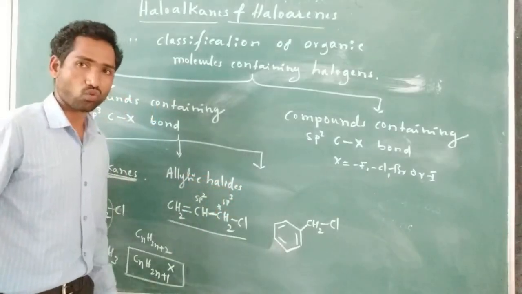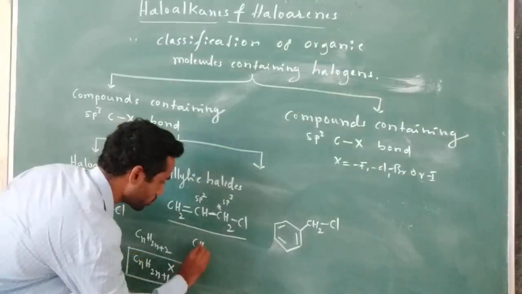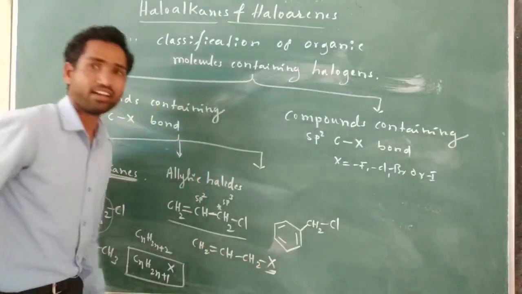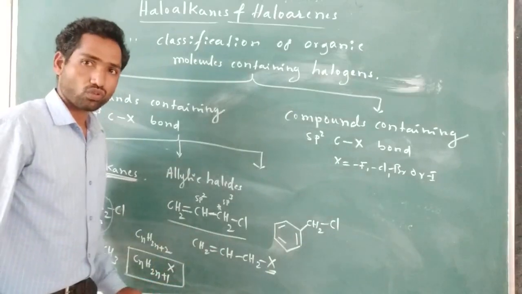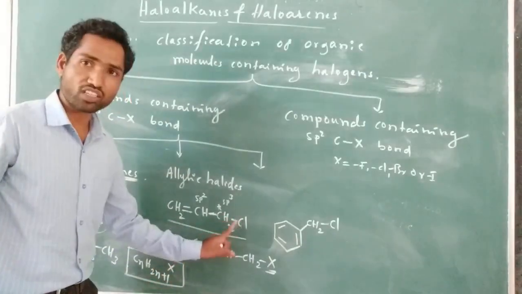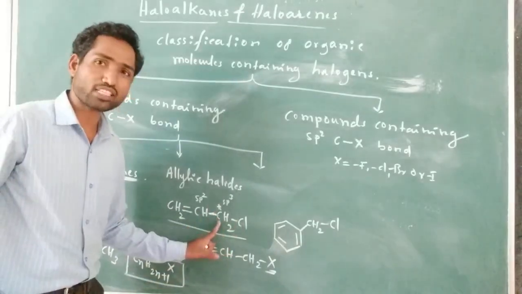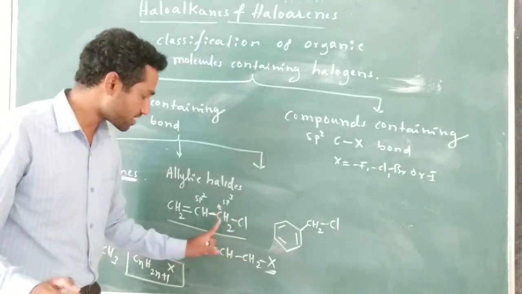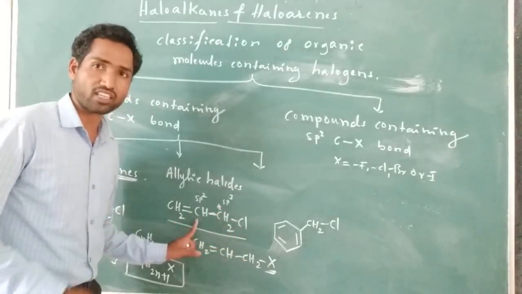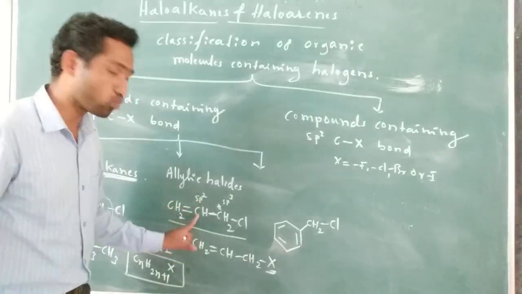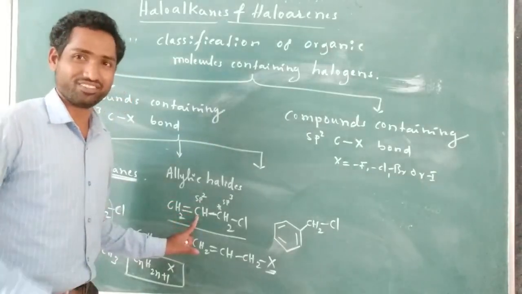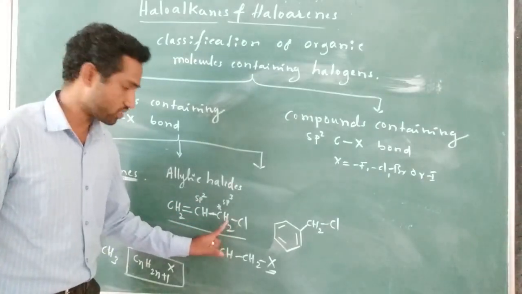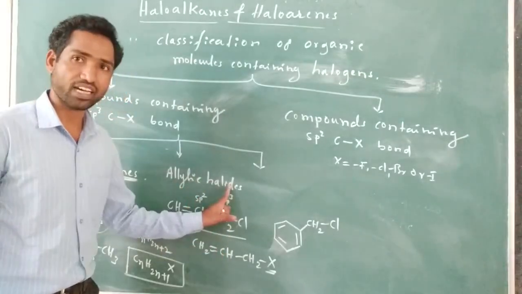What is the general formula for allylic halides? CH2=CH-CH2X, where X is any halogen. I want to explain it once again. The halogen is directly attached to the sp3 hybridized carbon, and that sp3 hybridized carbon is directly attached to the sp2 hybridized carbon of the alkene. Such molecules are known as allylic halides.